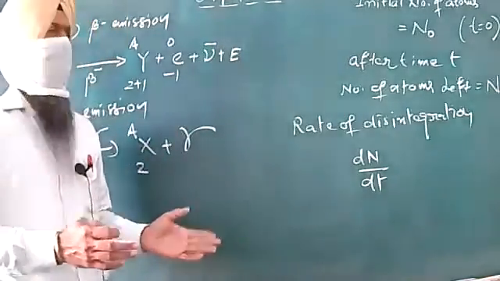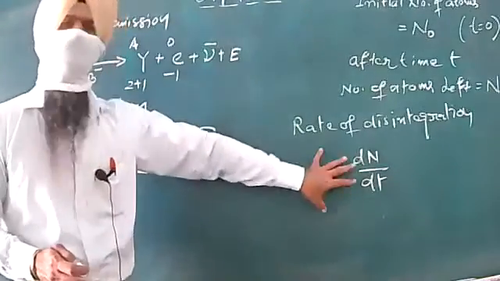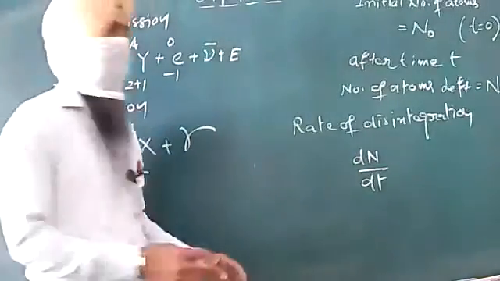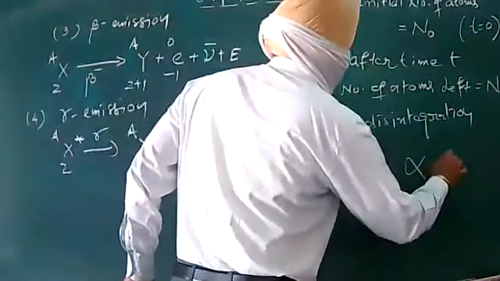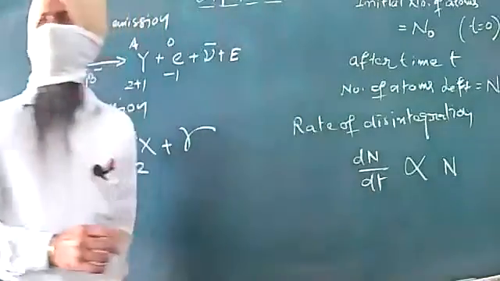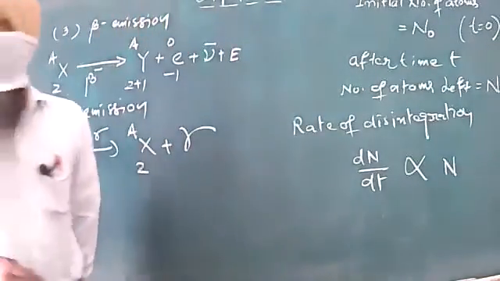Experimentally, it is found that this rate of disintegration is directly dependent upon the number of atoms left undecayed.